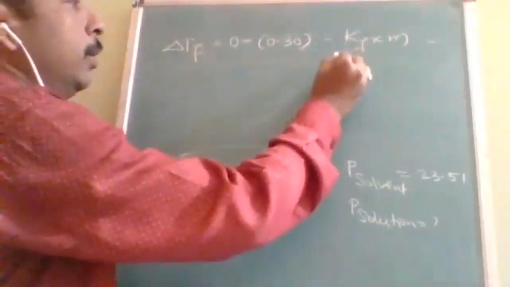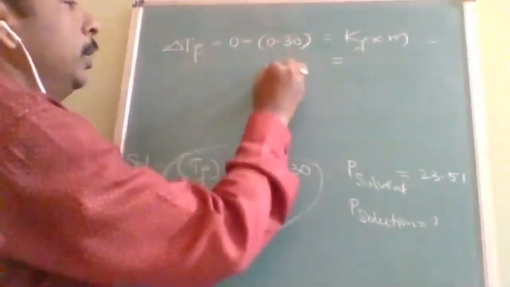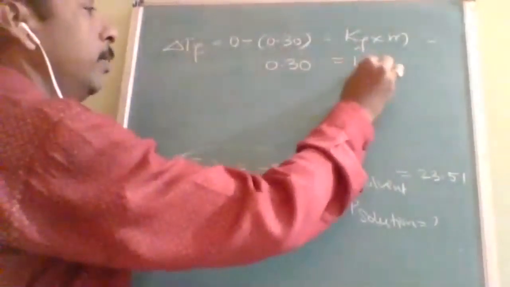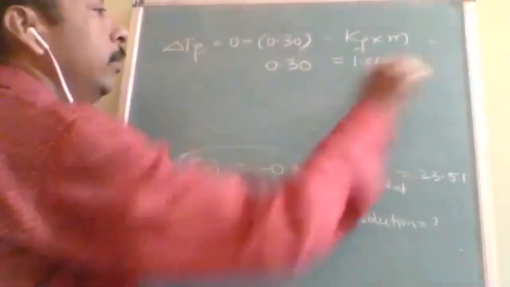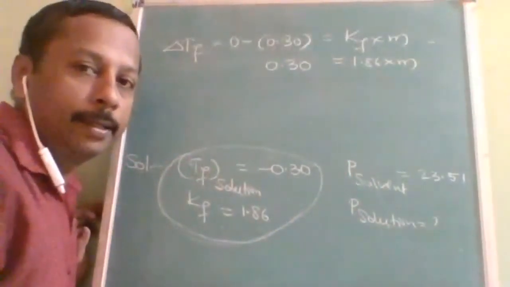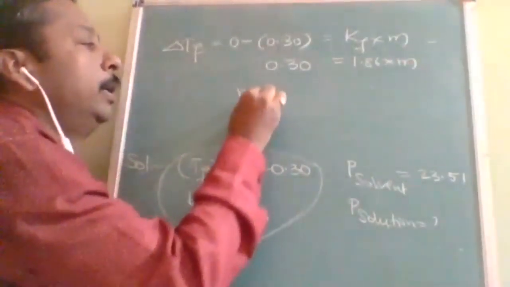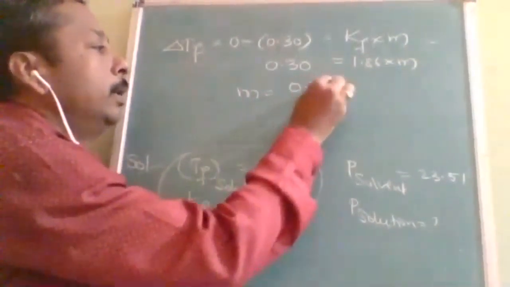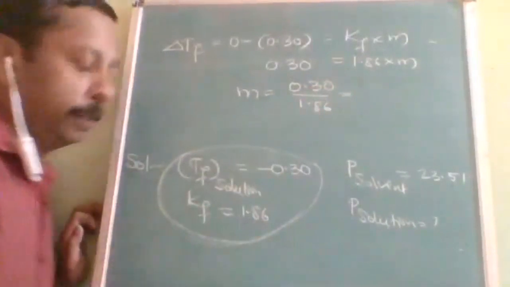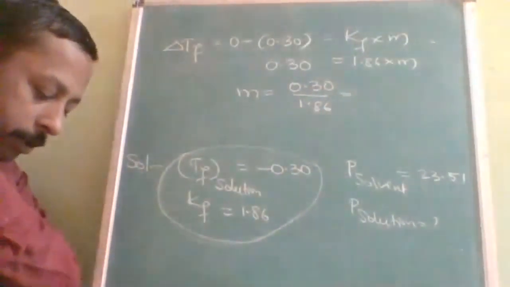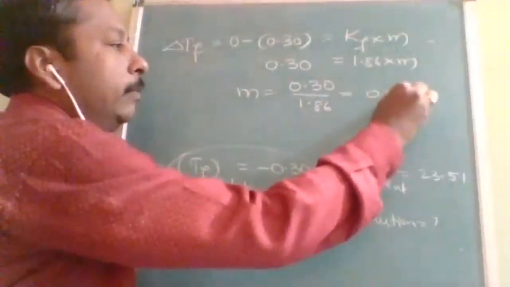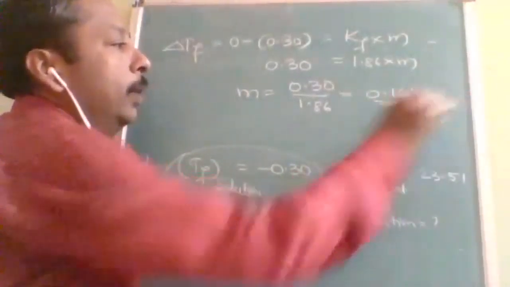We already have Kf also. So 0.30 is equal to Kf, which is 1.86, times molality. So molality is equal to 0.30 divided by 1.86, and you will get the answer as 0.161. This is the molality.